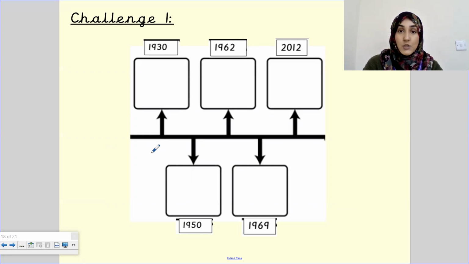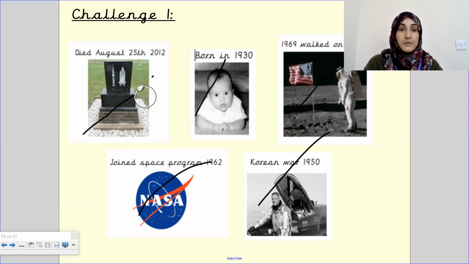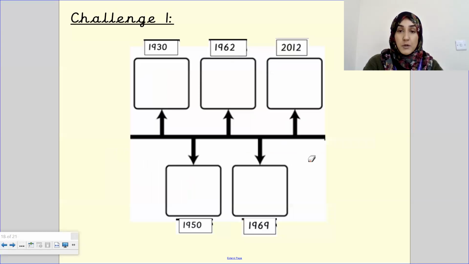Now, what we are going to do, Morris class, if you would like to do challenge 1, then you will complete challenge 1. You have 5 key events, which are on this next page over here. Let me rub these out for you so you can see. When you complete your timeline, you need to draw your boxes, write the dates, but you can draw the key event. So you can draw a picture of a baby, a fighter jet, NASA's logo, and what was the 1969 one I've already forgotten? Oh, walked on the moon, how can I forget that? You can draw a picture of him walking on the moon, and then you can draw a tombstone. So you don't have to write the whole sentence, you can draw it if you like.